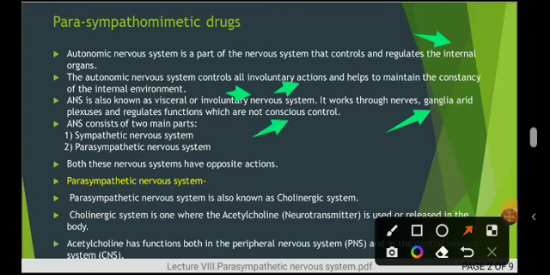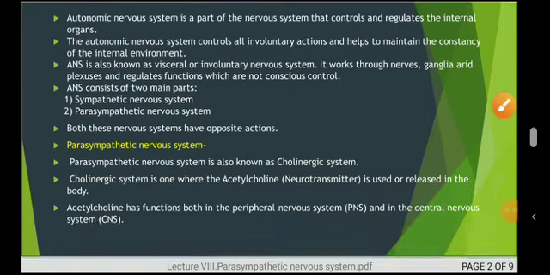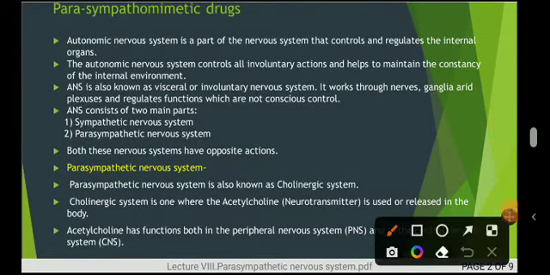Again, the ANS is divided into two parts, as we saw in the last lecture: sympathetic nervous system and parasympathetic nervous system. As we completed the sympathetic nervous system, we are moving towards the parasympathetic nervous system. What does it mean? The parasympathetic nervous system is also called the cholinergic system. As we saw, the sympathomimetic drugs are also called the adrenergic system or adrenergic drugs.